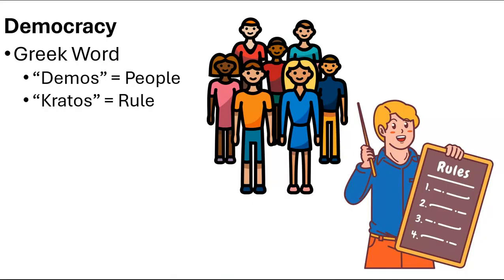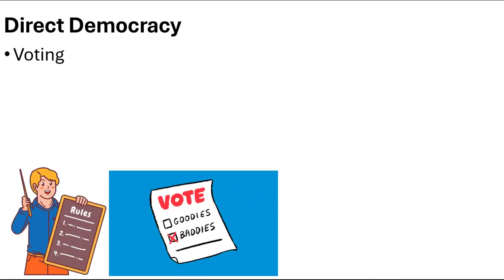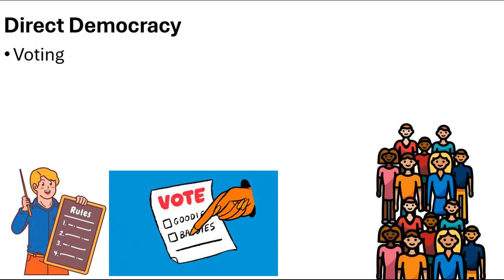So what are the types of government? We'll talk first about democracy, coming from the Greek word demos, meaning people, and kratos, meaning rule or power or strength. So simply, in a democracy, the power, the rules are all decided by the people. And the simple way of doing this is the people vote to make decisions. The people vote to make the rules.